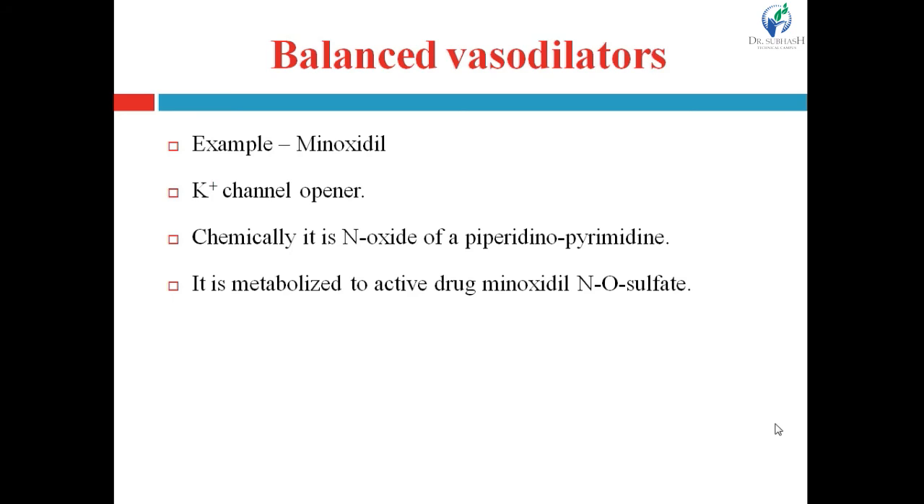Next one is balanced vasodilators. An example of balanced vasodilators is minoxidil. Minoxidil is generally also known as a potassium channel opener. It is the N-oxide of a piperidinopyrimidine hypotensive agent. Chemically, minoxidil is the N-oxide of a piperidinopyrimidine hypotensive agent, that is, an antihypertensive agent.